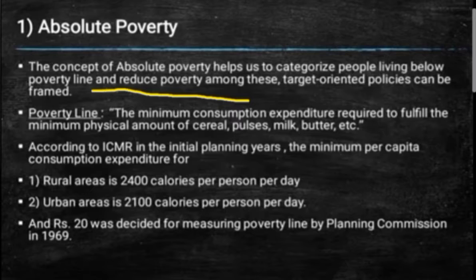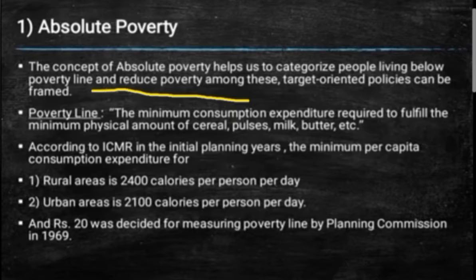Now over here, absolute poverty is itself called pure poverty or complete poverty, you can term it as. Whenever a person requires a minimum expenditure or income to satisfy their minimum basic needs and services, that is what we call the poverty line.